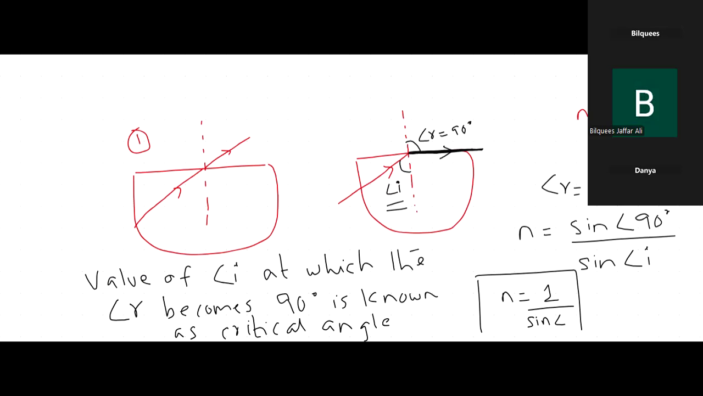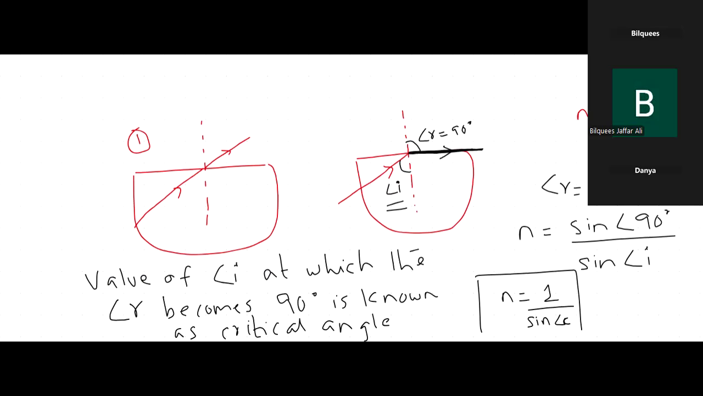This is the formula of critical angle and refractive index. Is that clear? Any confusion? n equals 1 over sine C. This is for finding the critical angle, or conversely, if the critical angle is given, you can find out the refractive index as well.